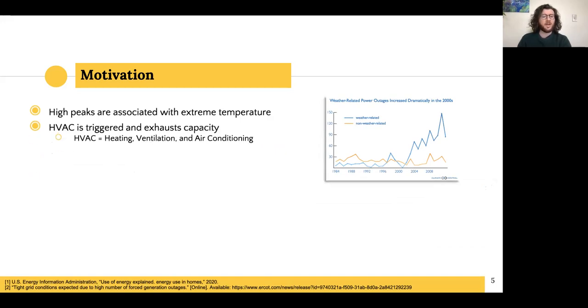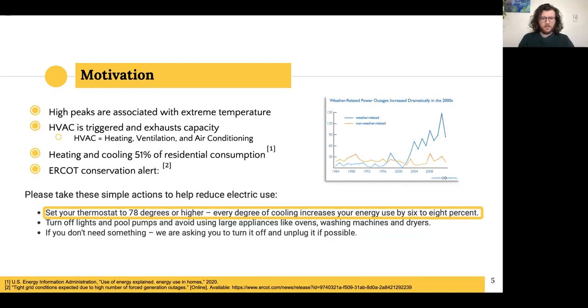Specifically, the issue is that HVAC, which stands for heating, ventilation, and air conditioning, and so is basically the cooling and heating systems in our homes, is triggered, and it keeps pumping heat and cool during these events. Moreover, it has been shown that heating and cooling during 2020 represented 51% of residential consumption.